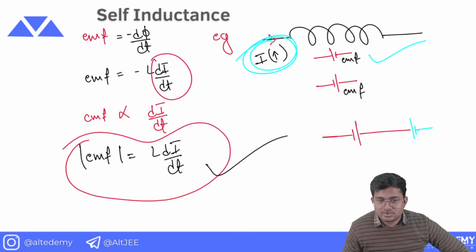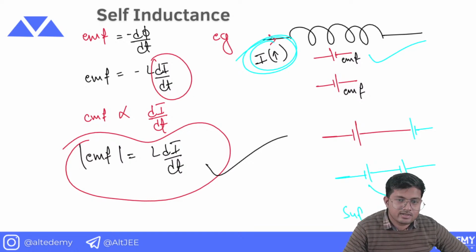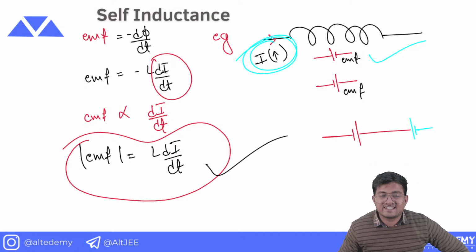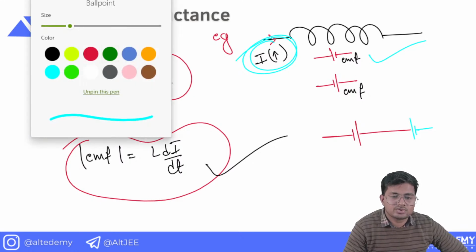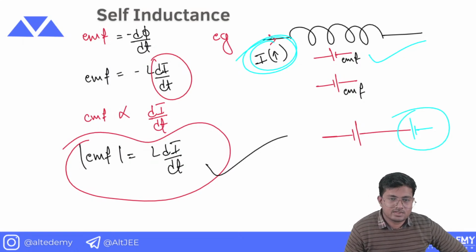If I use two batteries with the same polarities connected like this, then they are supporting each other. Basically, I want this increase in current to be opposed, and to oppose that, this battery should be formed. All right, so let's move towards the next question.